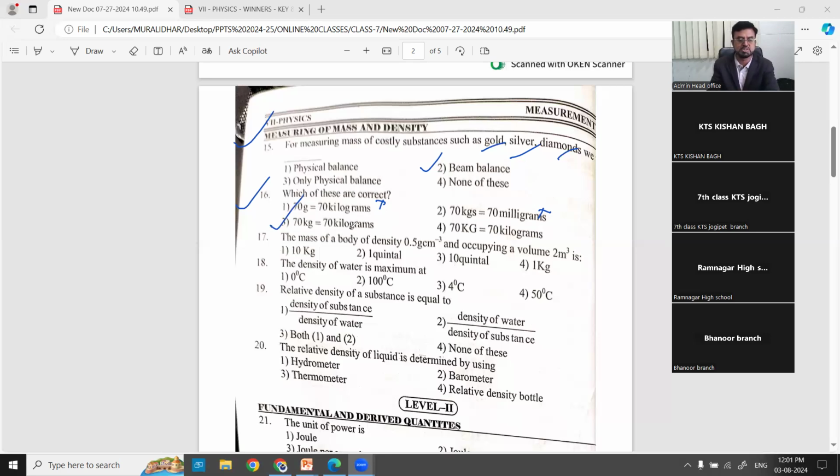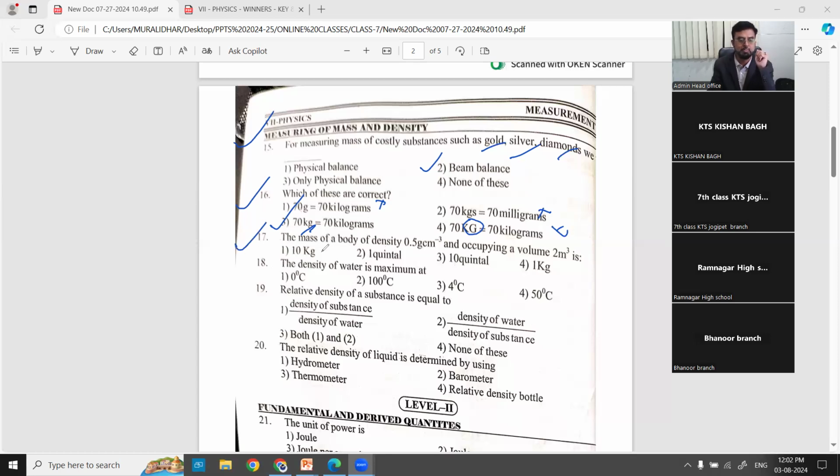So 70 kg is equal to 70 kilograms. 70 KG, no, we should not represent it in capitals, na? This is also wrong. So the answer is 70 kg. We have to take very much care. You may feel the fourth one is also correct, but we cannot represent the symbol kg in capitals. We have to represent it in small letters only, kg. So the answer is 70 kg is equal to 70 kilogram.